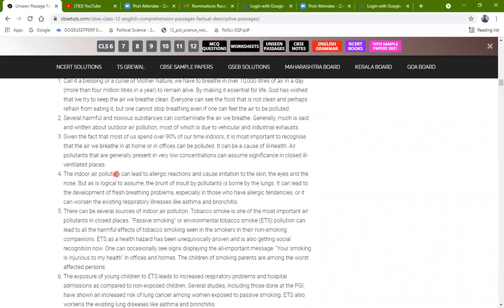Okay, so indoor pollution can lead to, it means it is a result, a burden borne by the lungs. First of all, tobacco smoke.